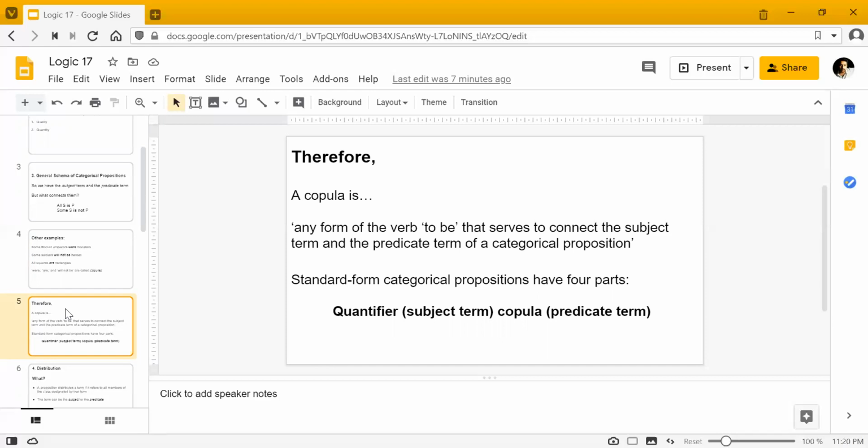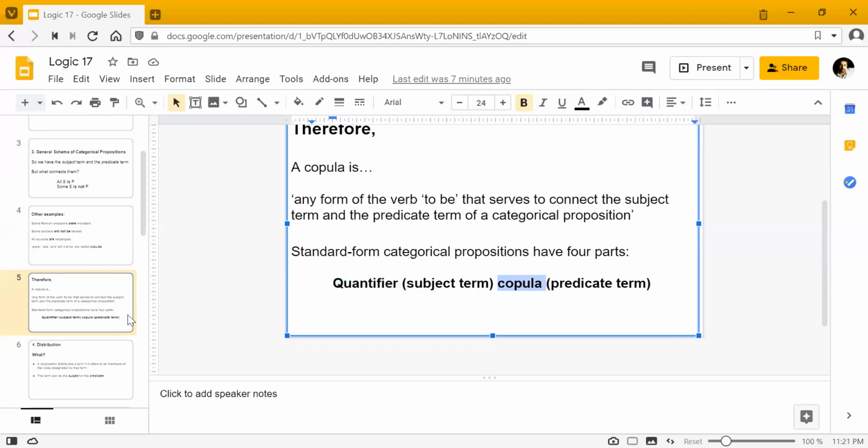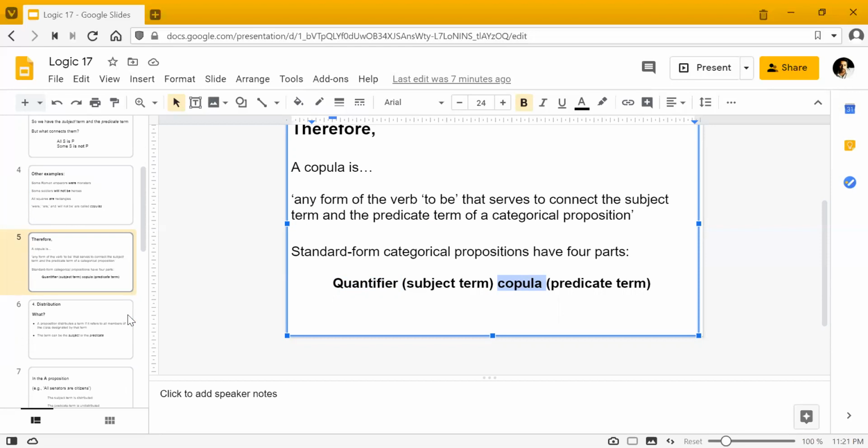The first part is the quantifier. Remember we talked about the first property, which was quantity. So the "all" or "some" that we talked about, that would be the quantifier, this part right here. Then we had the subject term, and then right at the end, we have the predicate term. The subject term is being connected to the predicate term with the copula, which is any verb that we just looked at: is, were, all these examples. So this is the third property of categorical propositions.